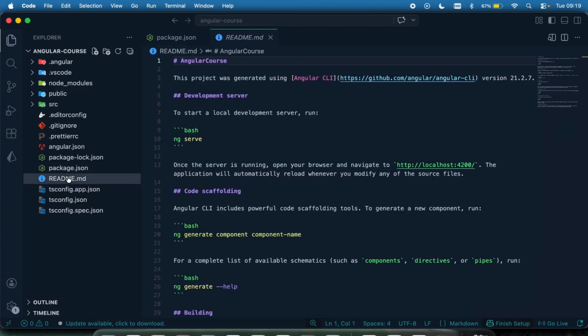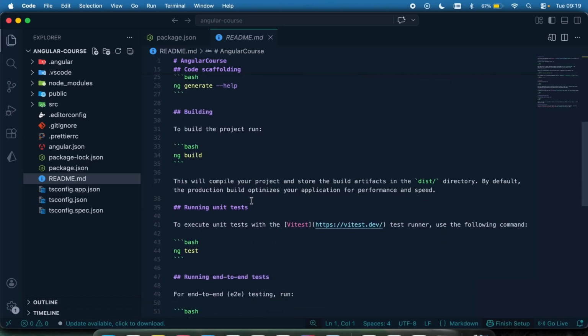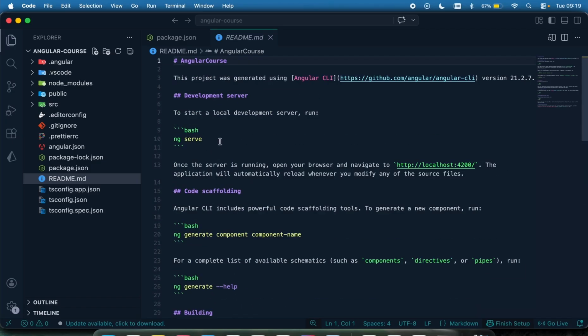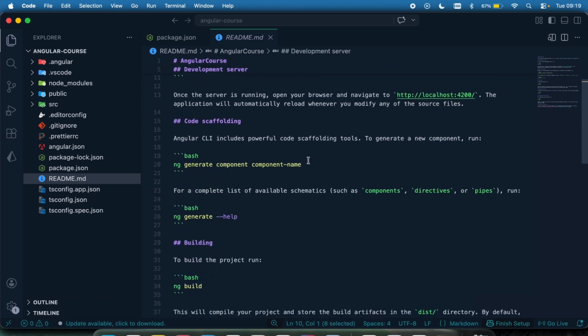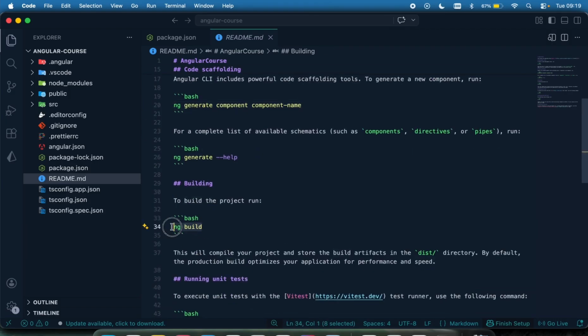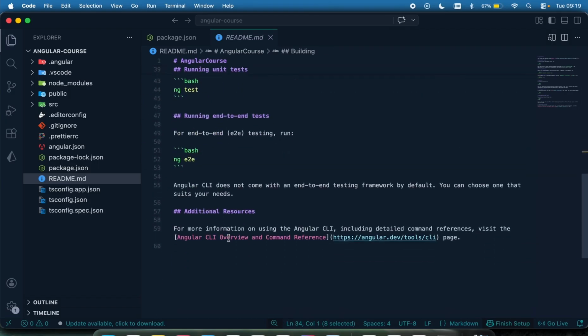And we have the readme.md. This basically contains documentation of the basic things you need, like how to run your application by using ng serve, how to generate a component, just a little bit of documentation to help you go about building your project, how to build it for deployment and all of that.